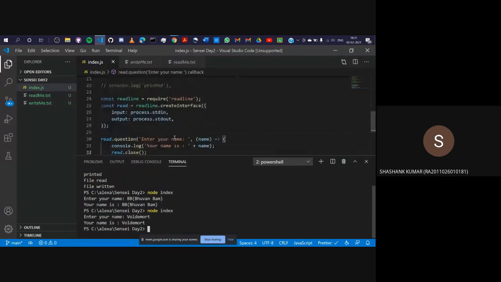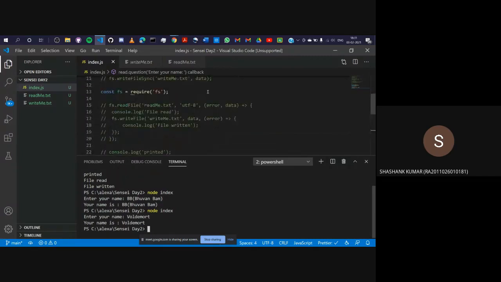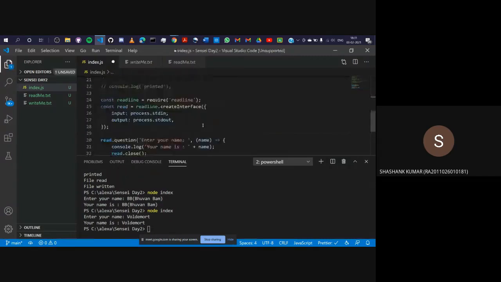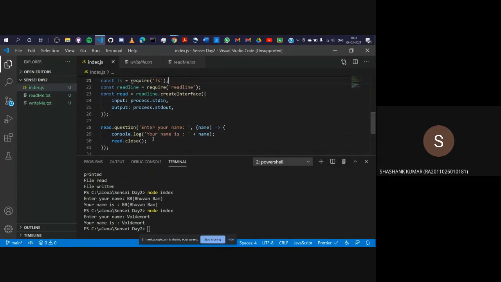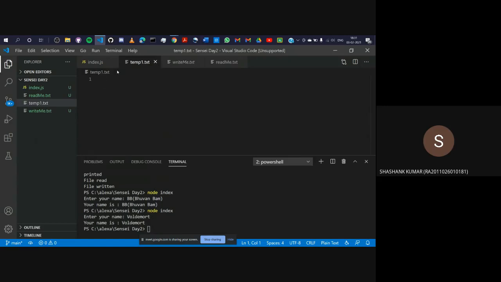Let's integrate the two modules. I'll bring the FS module so that you can see it. Okay. So let's do something cool and create a template. temp1.txt. I'll store "hi" here. You'll see why I'm storing "hi" here. Then template2.txt. I'll give it an exclamation mark. "Welcome to Sensei." Okay, save this.